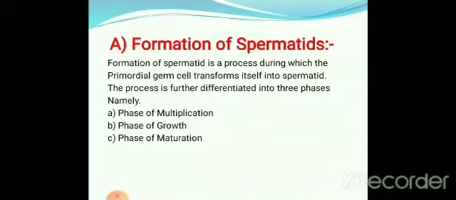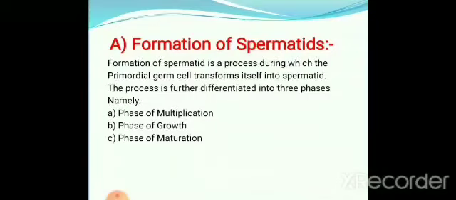The formation of spermatids is a process during which the primordial germ cells, the primary germ cells, transform themselves into spermatids.